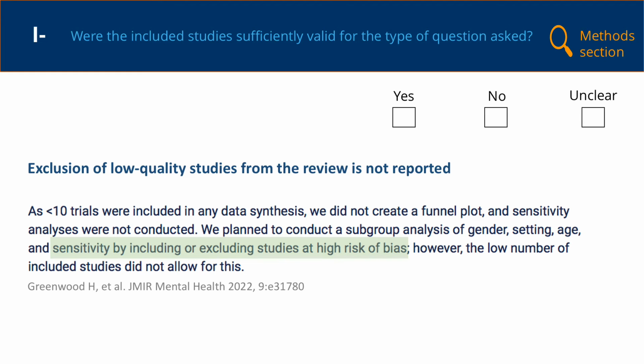So how might we rate this item of the checklist? We know that only studies of the best design for answering the review question were included, and that the reviewers intended to assess the effects of the quality of the included studies on the findings of the review. Based on this, and the fact that we are able to clearly see the results of risk of bias assessments for each trial, it would be reasonable to answer yes to this checklist item.